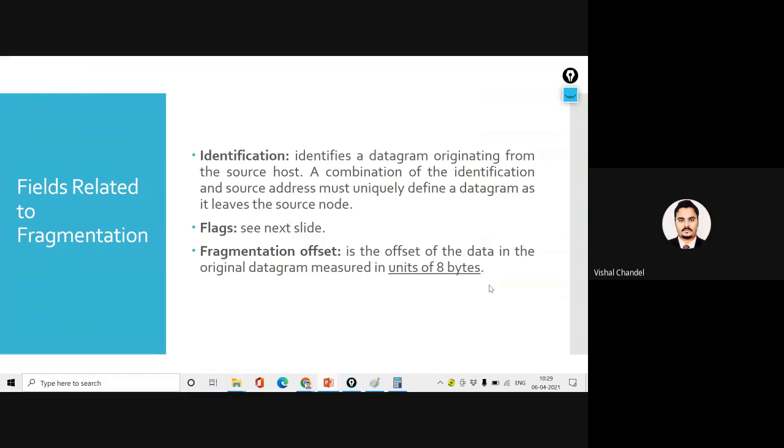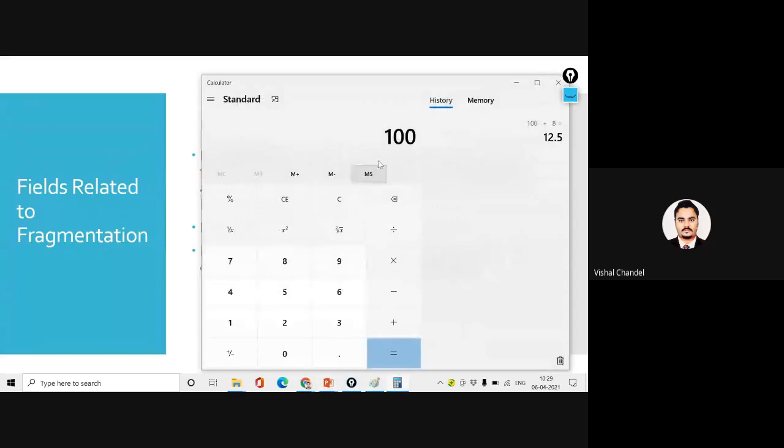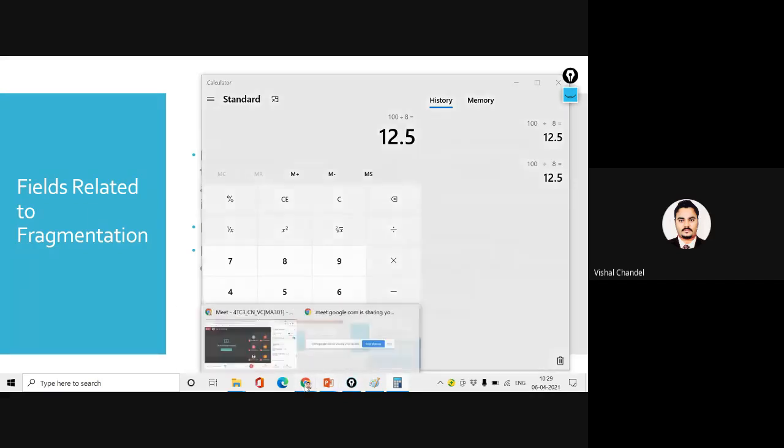That means 100 bytes can be fragmented into combinations of 8 bytes. So first you divide it by 8, and the first fragmentation value will become around 12. So that we call the fragmentation value.